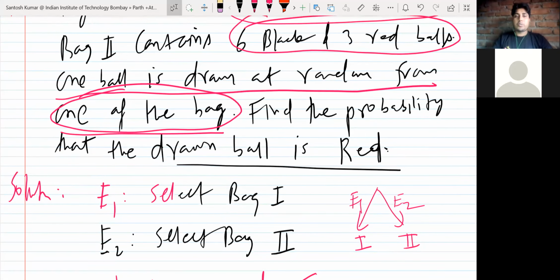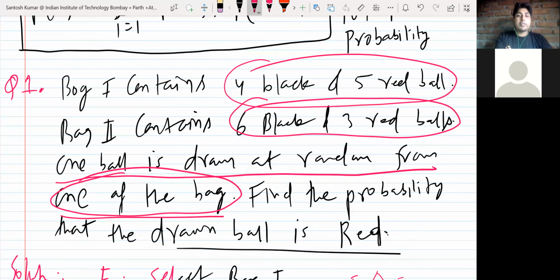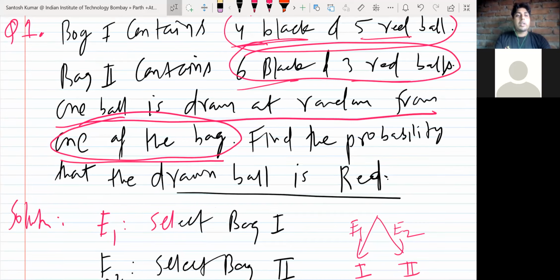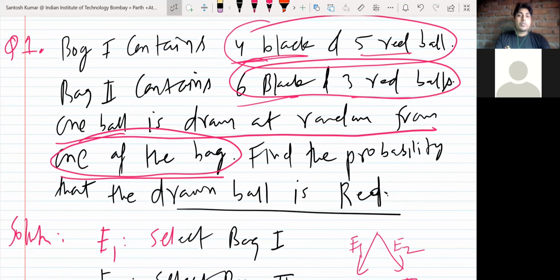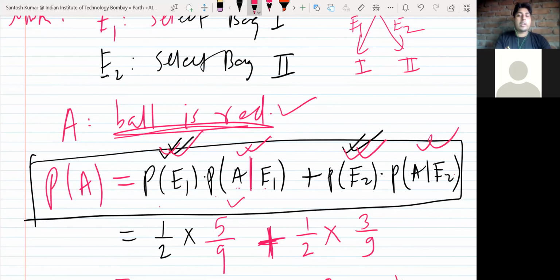So I had two different bags, with different combinations of balls. The first bag has 4 black and 5 red. The second bag has 6 black and 3 red. You want to select one ball, and what is the chance that the ball is red? So which bag to select? There are two partitions: either I select the first bag or the second bag. If I select the first bag, what is the chance of getting red? Or if I select the second bag, what is the chance of getting red?